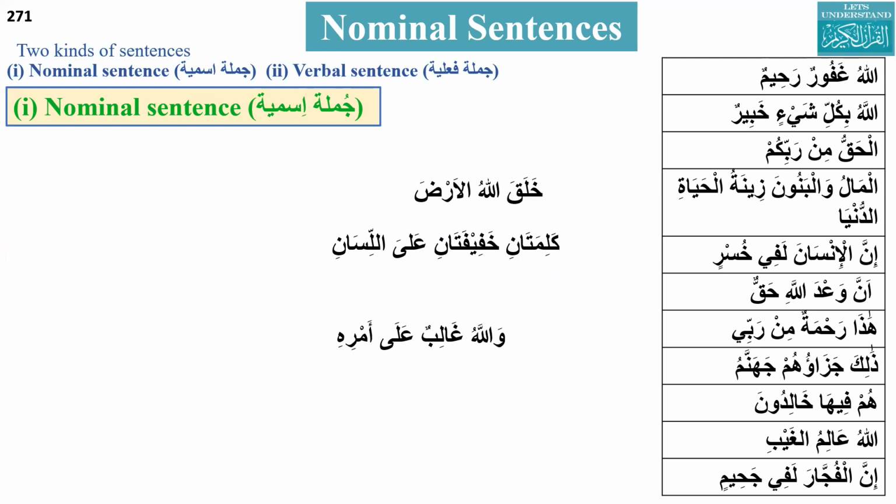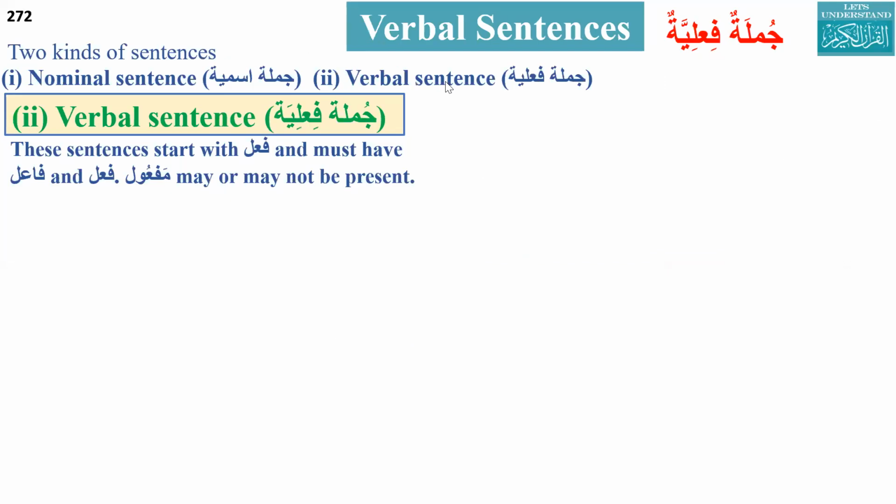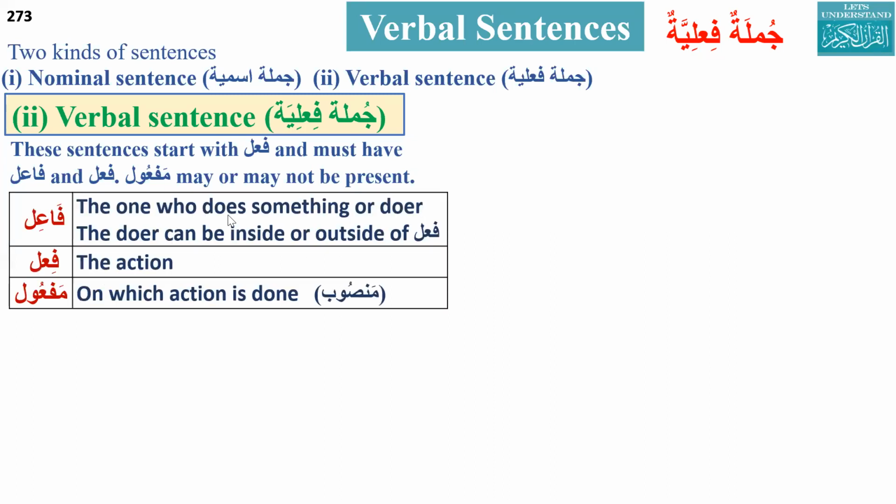Regular sentences are basically verbal sentences, which start with the fi'l, the verb. When we try to understand the jumla fi'liya, the important thing is that it must start with fi'l. There will be fa'il, and fi'l is there, and also maf'ul may or may not be there. And maf'ul, we know, will be mansub. So there are three things.